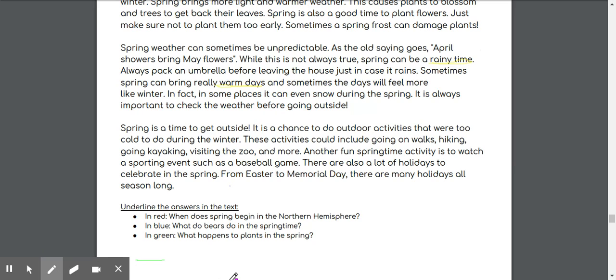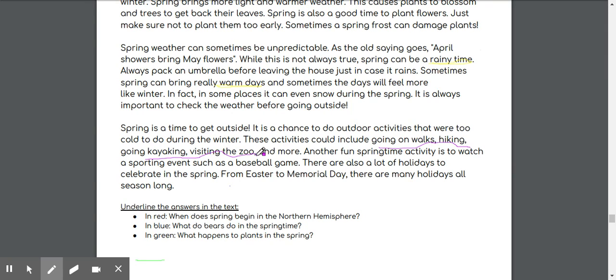Spring is a time to get outside. It is a chance to do outdoor activities that were too cold to do during the winter. These activities could include going on walks. Ooh, there's an activity. Hiking, kayaking, visiting the zoo, and more.